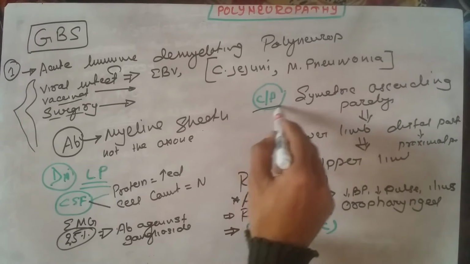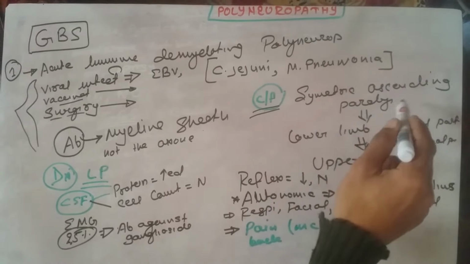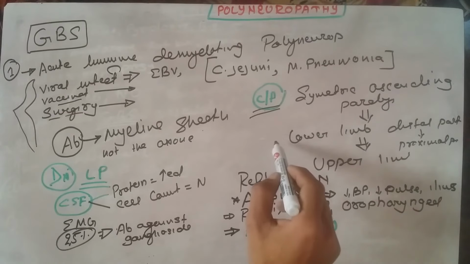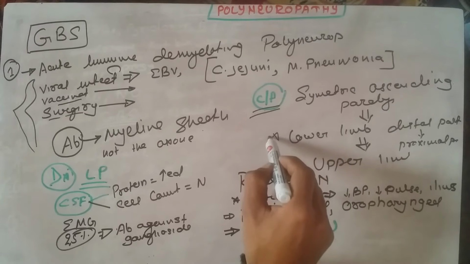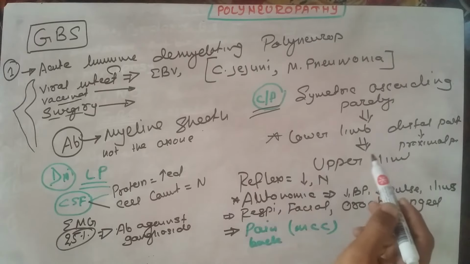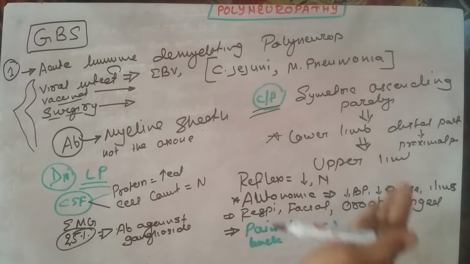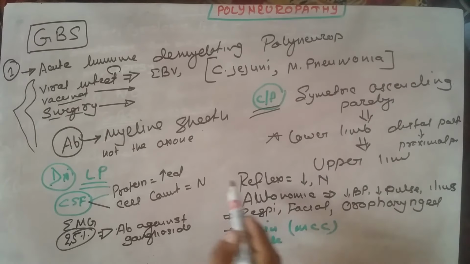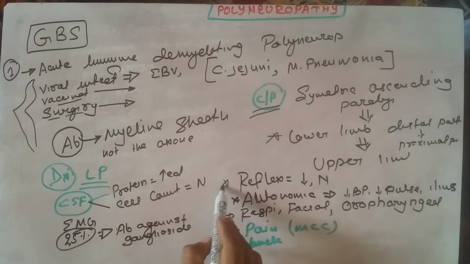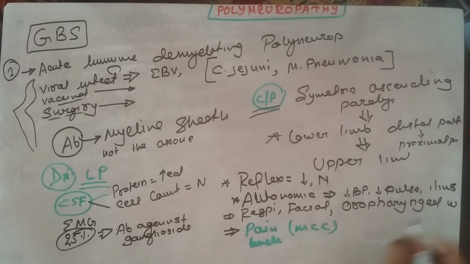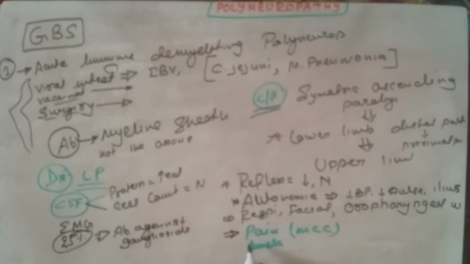Clinically there is symmetrical ascending paralysis, in which the lower limb is affected first, and then proceeds ascendingly towards the upper limb. Usually the reflexes are diminished or may be normal, and respiratory, facial and oropharyngeal weakness can also be manifested. The most common presenting complaint is back pain.